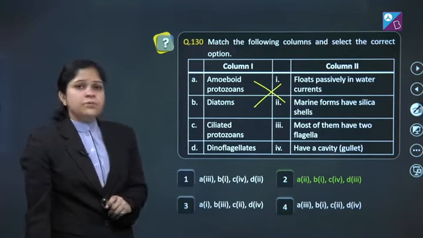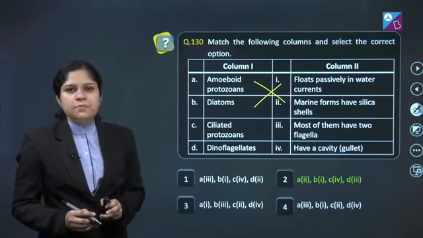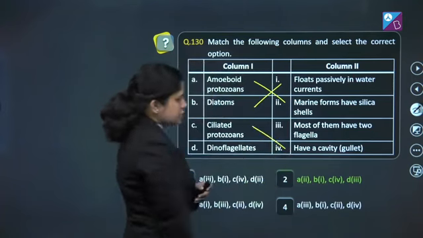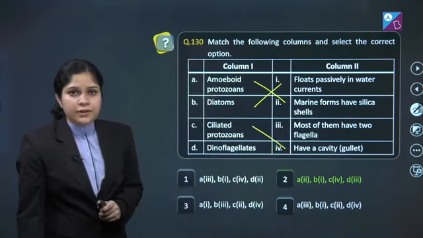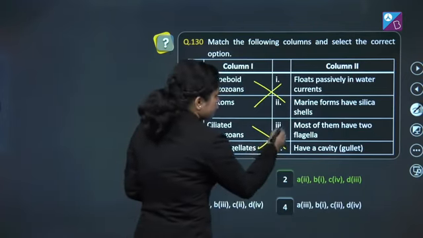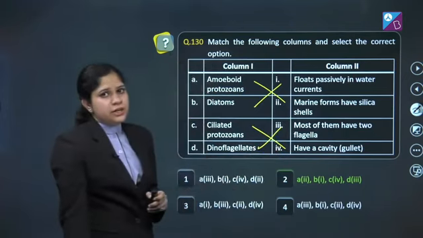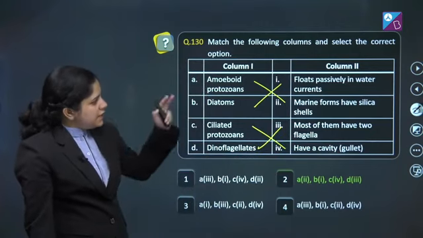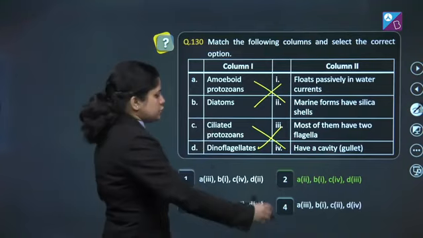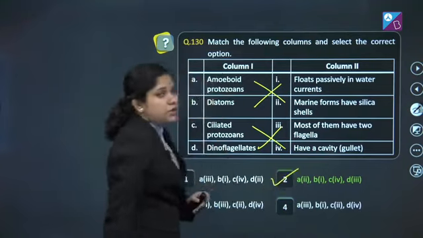C. Ciliated protozoan. Best example is Paramecium. They have a cavity or gullet. D. Dinoflagellates. Most of them have 2 flagella. So if we analyze all the options, the correct answer of this question would be option number 2.